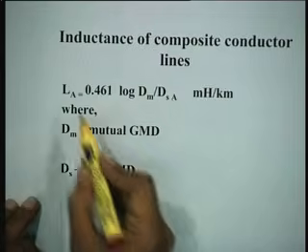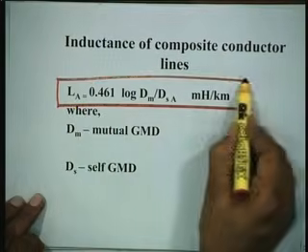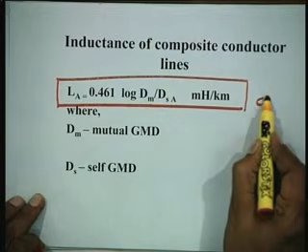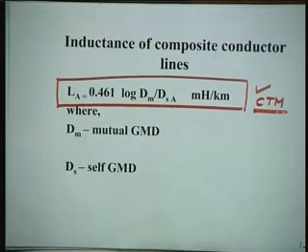Inductance of composite conductor lines. This is a formula you will have to use again and again. So, you should CTM. What is CTM? Commit to memory, because you will be using this formula again and again in transmission line computation. 0.461 log to the base 10 Dm by Ds.